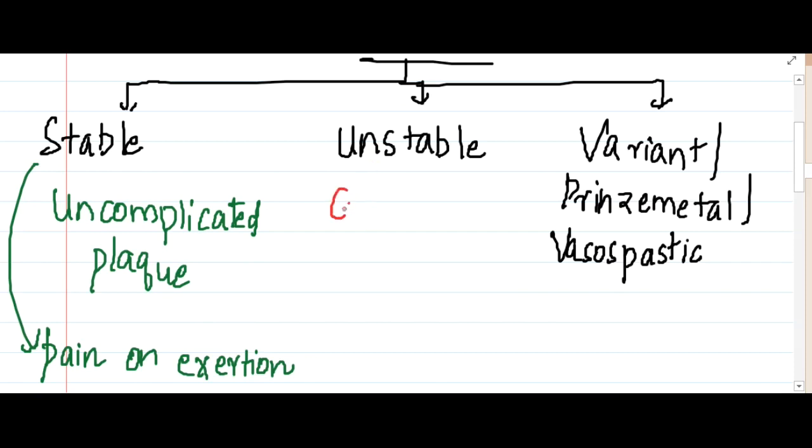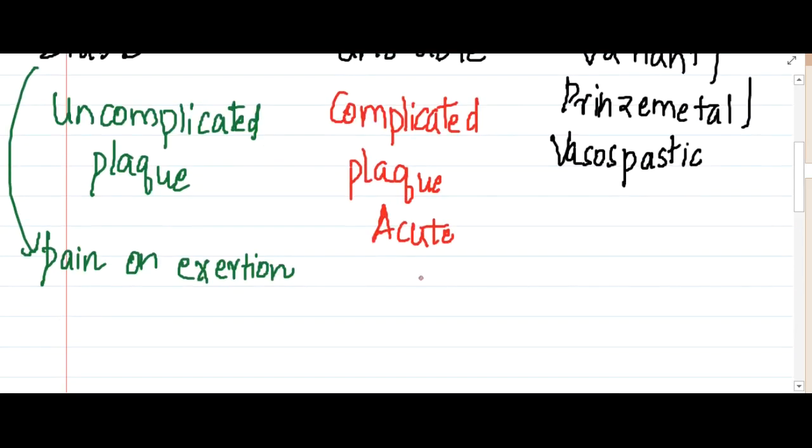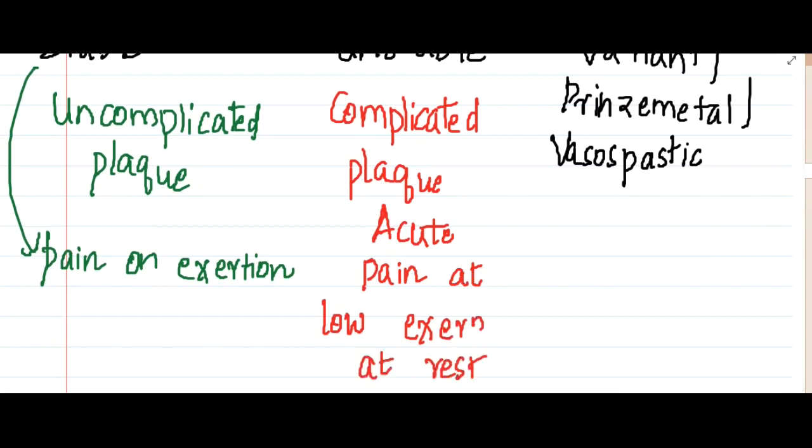Unstable angina occurs whenever there is the presence of a complicated plaque in the patient. This is actually an acute condition, and the pain occurs even at lower degrees of exertion, or it can even occur at rest. Actually, instead of lower degrees of exertion, we can say it can occur at less exertion or at rest.